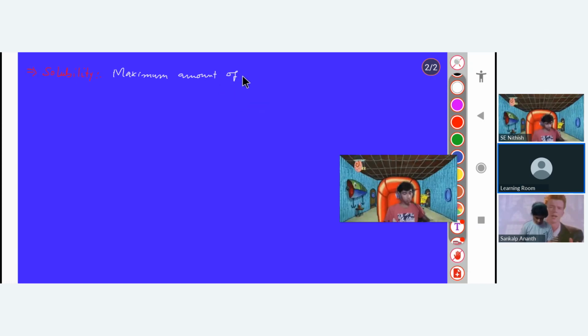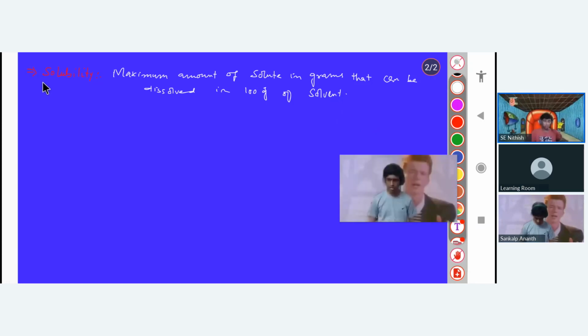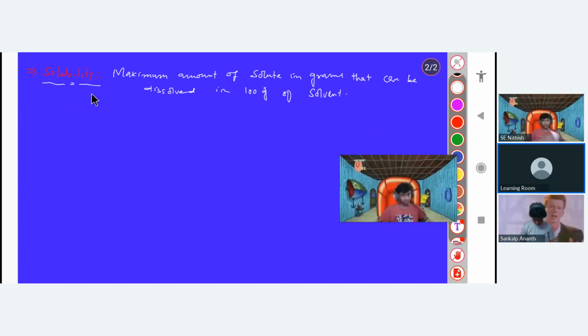Maximum amount of solute in grams that can be dissolved in 100 grams of solvent, right? Yes, sir. So did we already write this somewhere? Yeah, we did this. That's what I'm saying. Exactly.